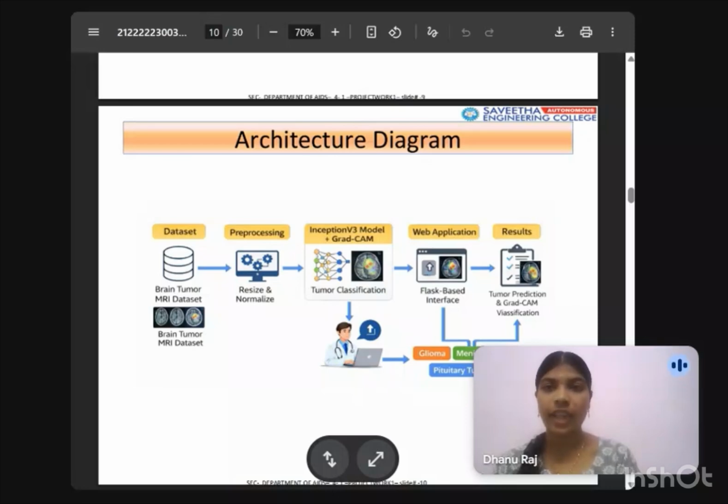This is the architecture diagram of our project. First, the brain tumor MRI dataset is taken and pre-processing like resizing and normalization is performed. Then the processed images are passed to the Inception V3 model with GradCam for tumor classification. Finally, the results are displayed through a Flask-based web application as tumor prediction and visualization.